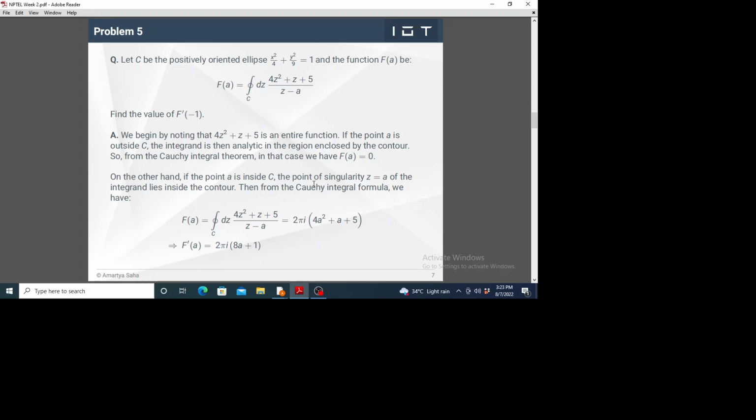So now we have to use Cauchy integral formula. It's a simple pole, so it's a straightforward formula: 2 pi i into a squared plus a plus 5. I've just substituted a in the numerator. And of course, since f(a) is a polynomial, it is everywhere differentiable, so no problem with differentiability, continuity, etc. So f'(a) is straightforwardly given by 2 pi i into (8a plus 1).